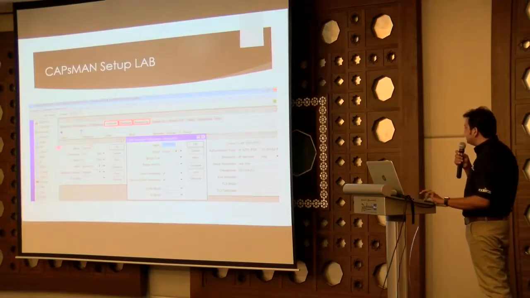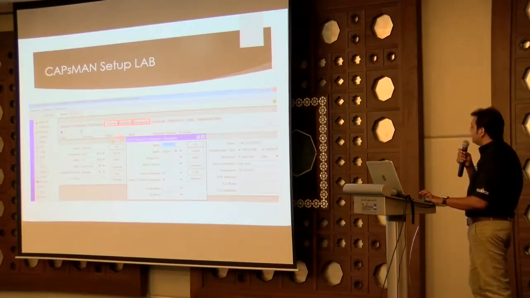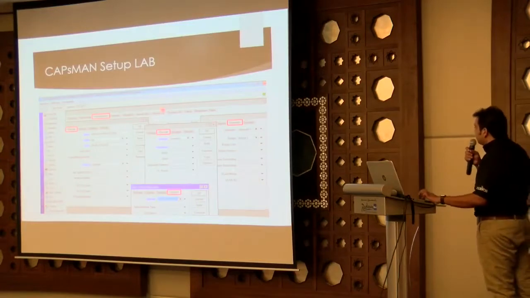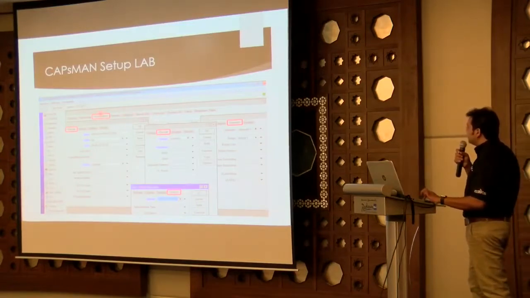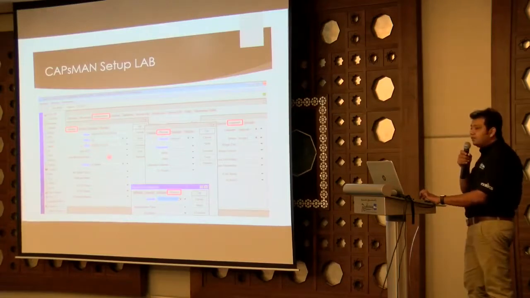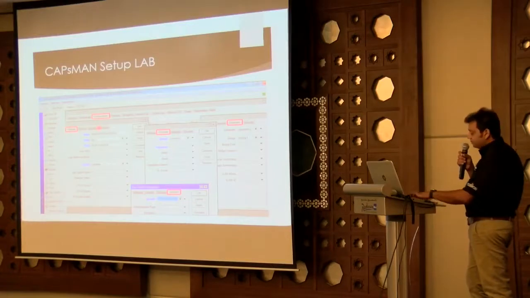Once you have made these things, your controller is still not ready to work. This is only the raw material which you have to call. Let me tell you in this slide. Once you have made this, you have to make the configuration. In the configuration, you give the name to the configuration. In SSID, you give the SSID name, the wireless broadcast name which you want to communicate to the users. And then the channels, data path, and security which you have already made, you have to call in channels, data path, and security.